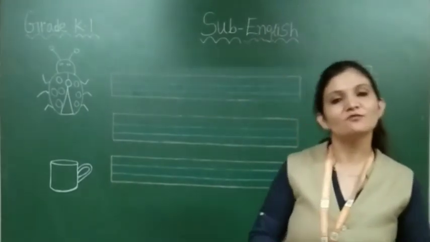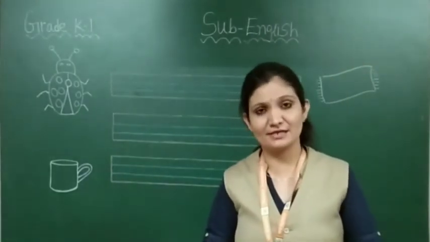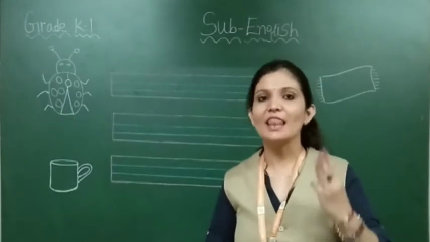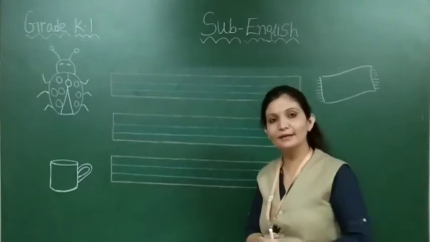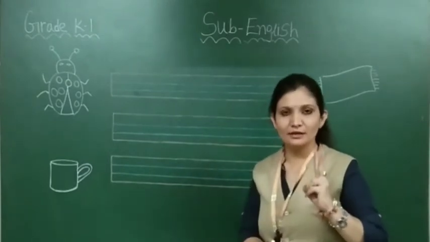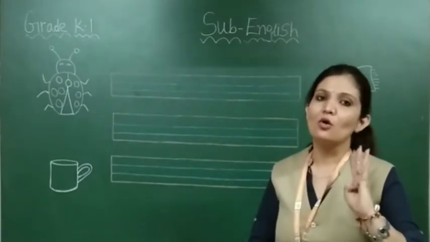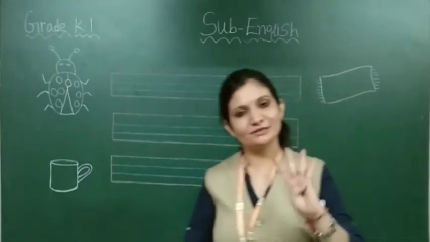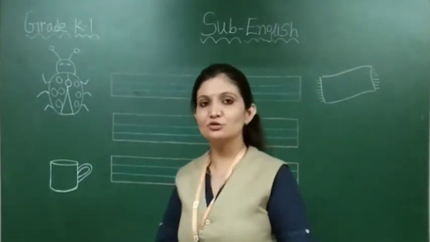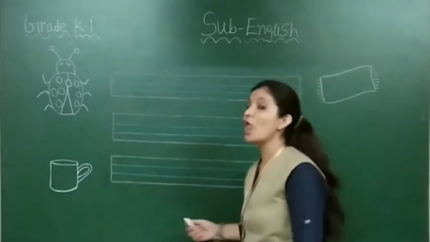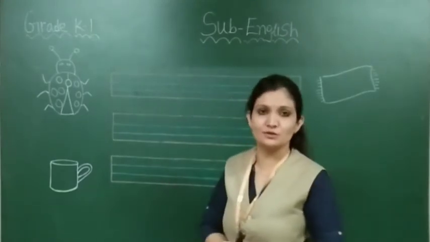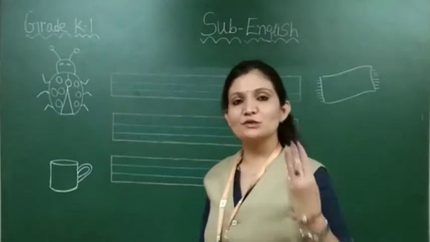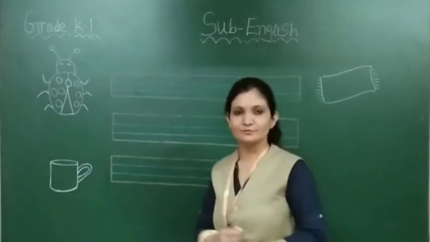Subject: English. Which topic is going on? Yes, that is 3-letter words. In previous videos, we did A, E, I, O, 3-letter words. Now, today I am going to teach you the last one, and that is U sound words. 3-letter words of U sound.